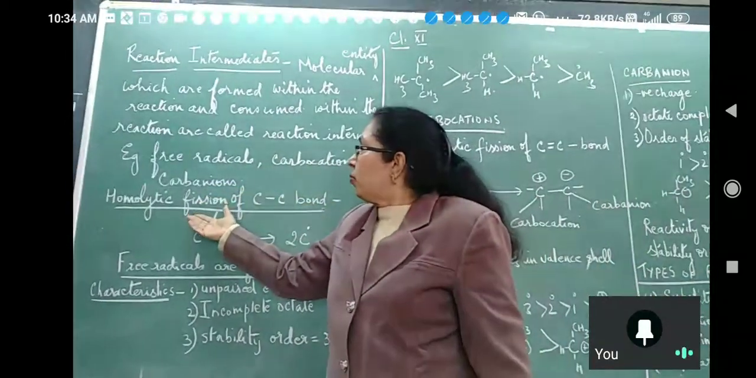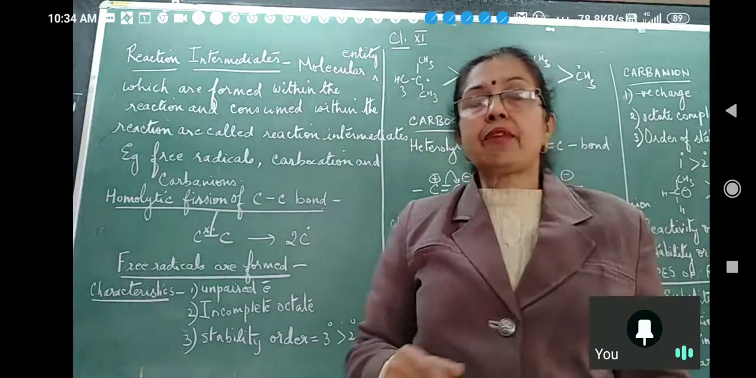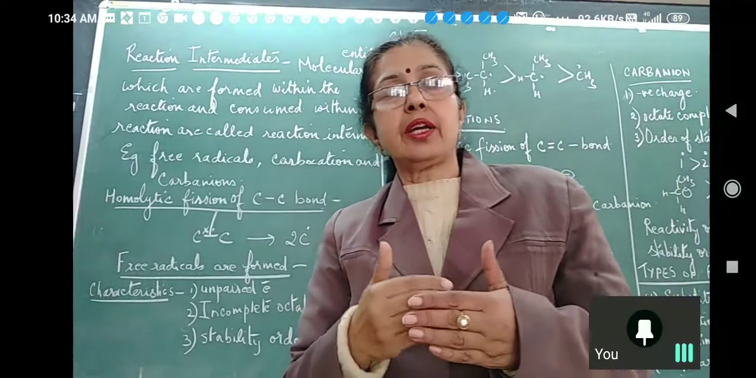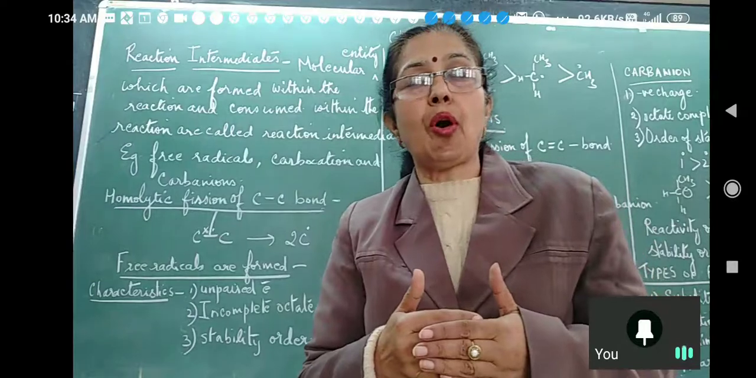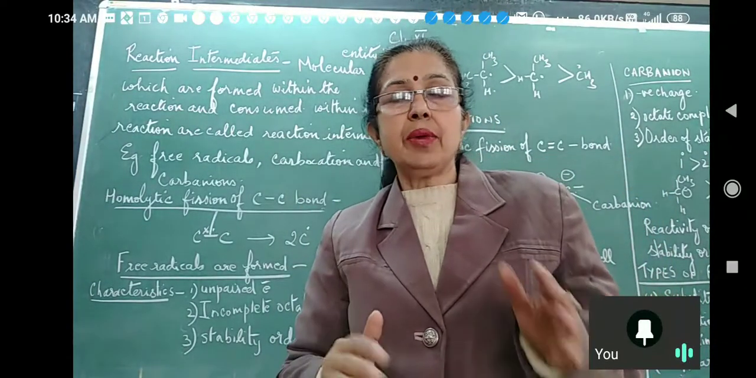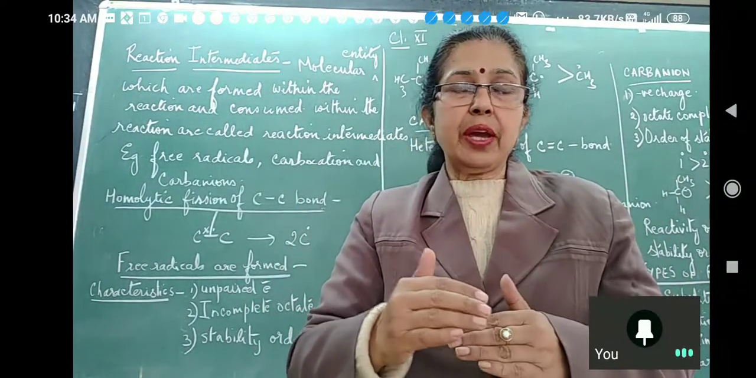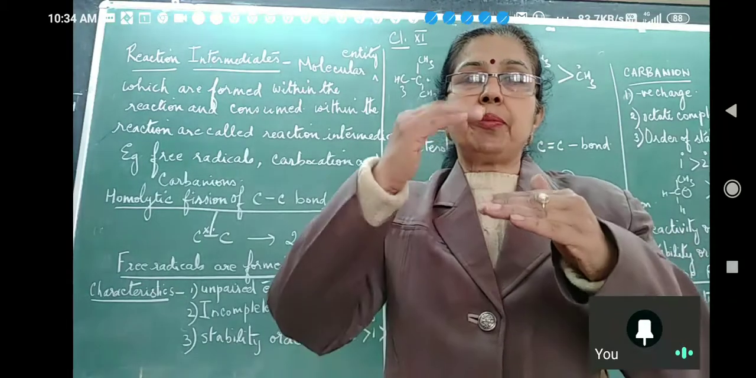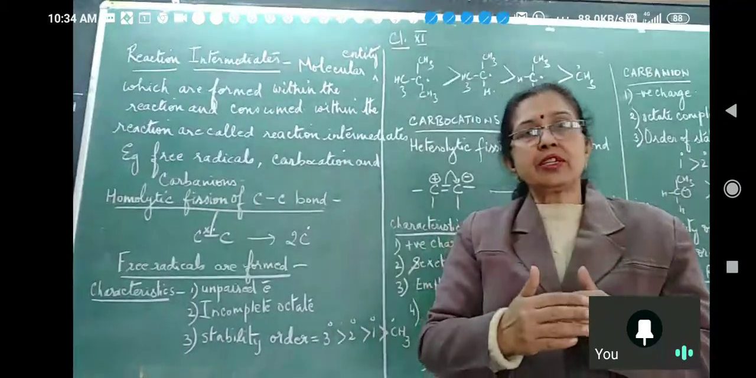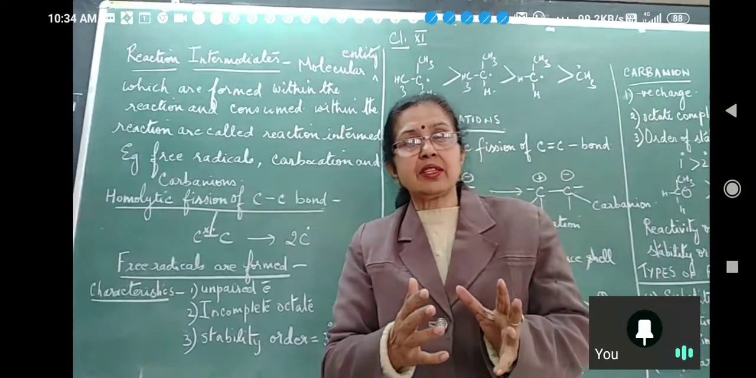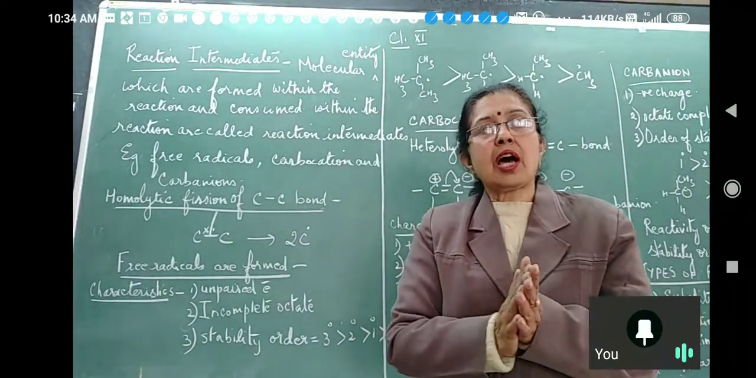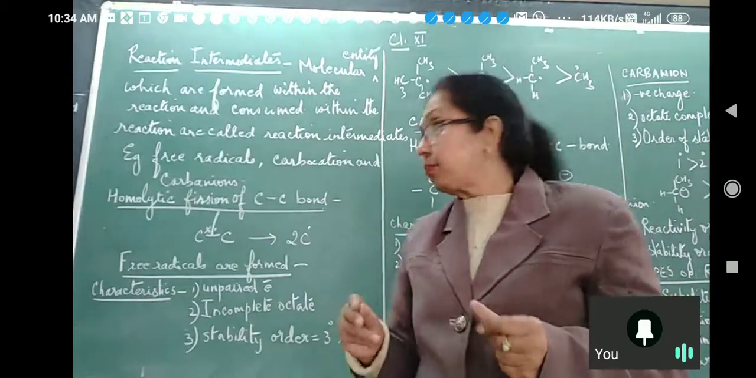Alright, what is meant by homolytic fission of carbon-carbon bond? See, it is easy to study organic chemistry with the help of reaction mechanism. What is reaction mechanism? Step by step, okay? The reactants will break down and form reaction intermediates. The reaction intermediates are going to be the attacking reagents and they recombine to form products. So this is how organic reactions take place.